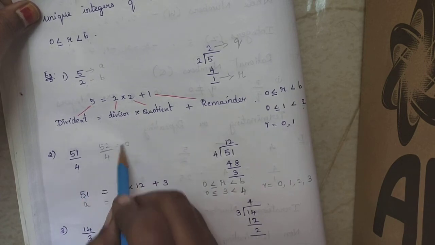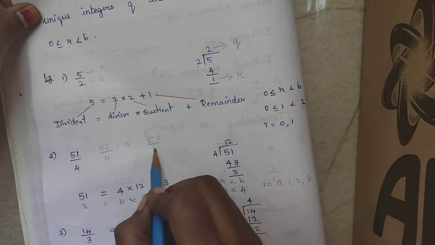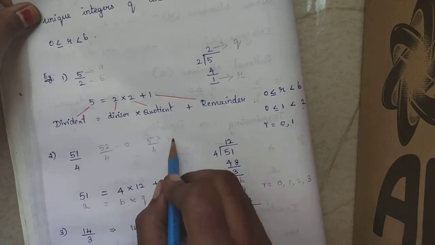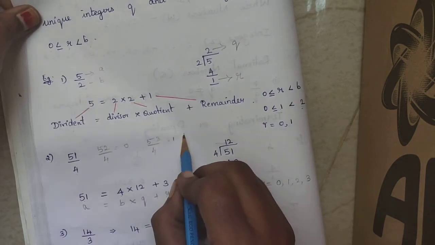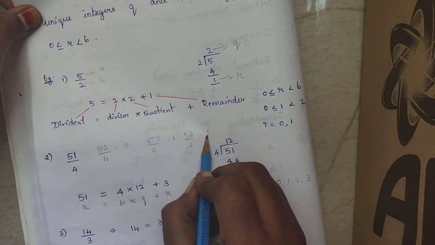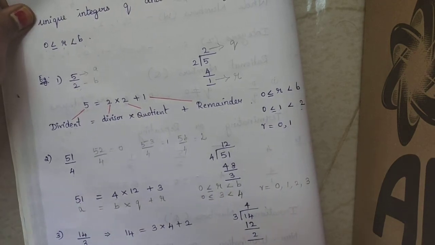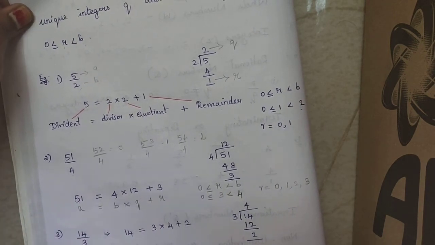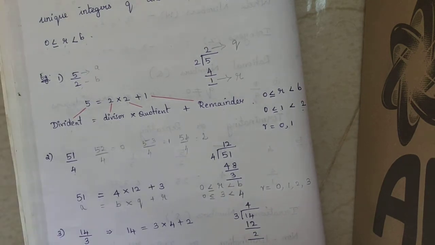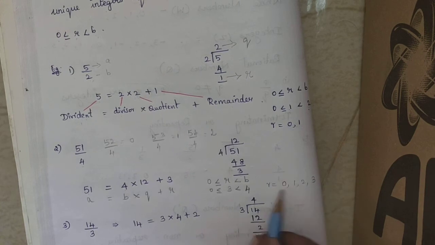Here it will be 0. Now let us take the number 53 by 4. Now what will be the remainder here? 1. Now let us take 54 by 4. Now it will be 2. Now 55 if I take, then remainder will be 3. And again for 56 it will become 0 there. So these are the only possible remainders.